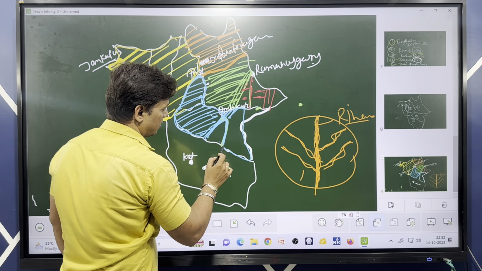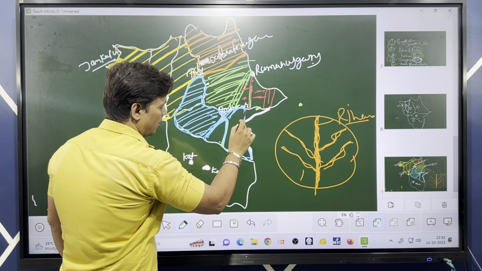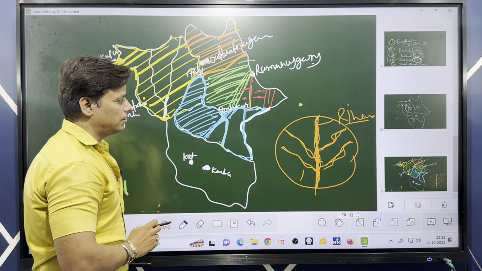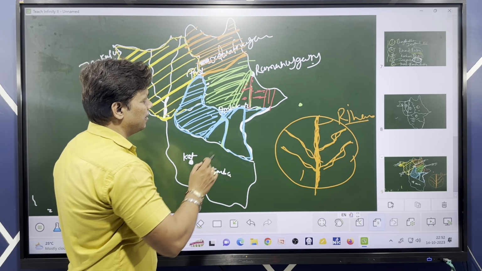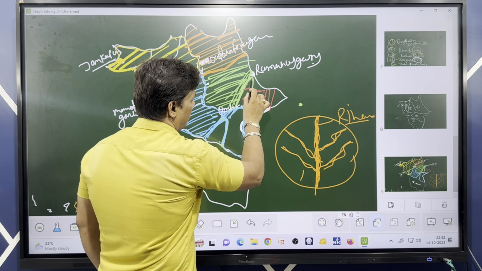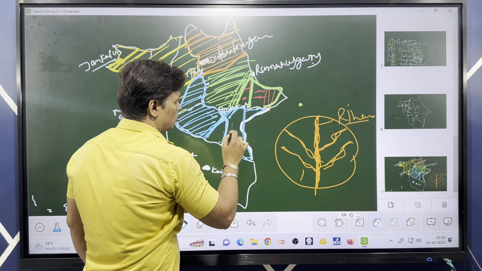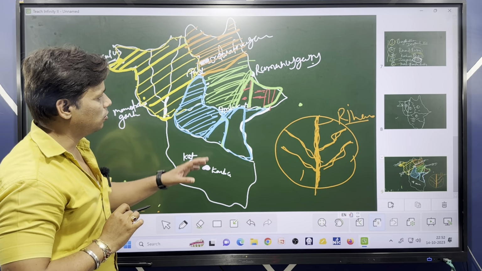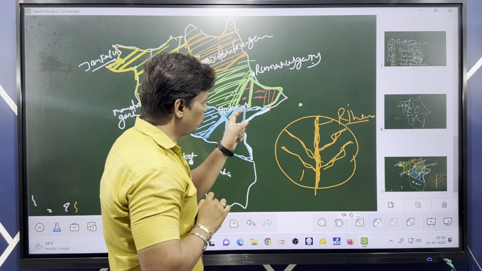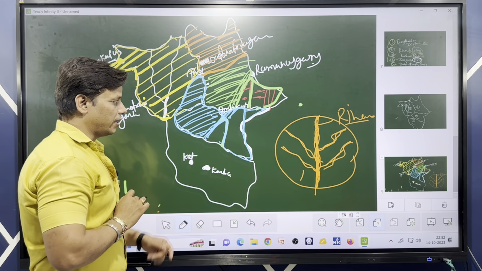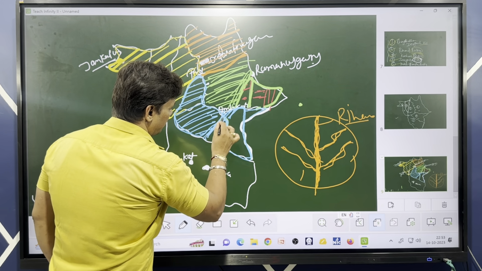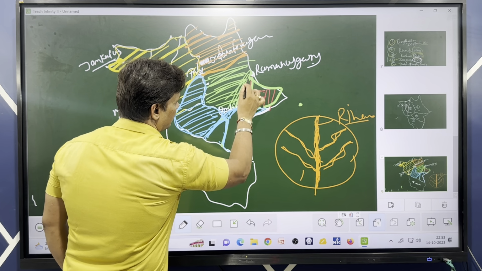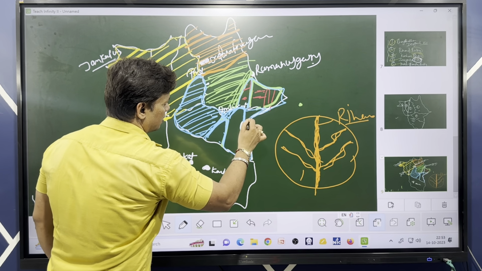So the Main part and the Jarang part, only this portion will be left out when drawing the Sarguja basin, and here is the Lasun part and here is the Samri part. So all this part will come under the plateau of Chota Nagpur. So this portion will be skipped and this portion will also be left.